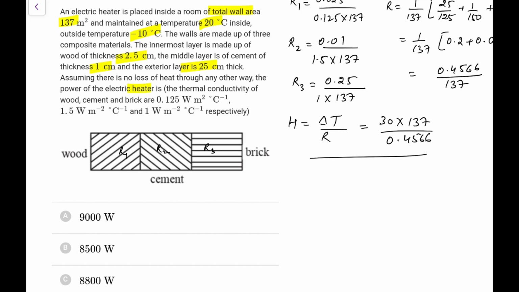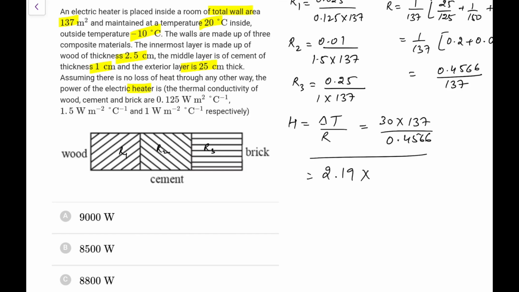0.4566, so this is approximately 2 point something, 1 upon 4.566. Let's say 0.46, take it for simplicity, so it would be 2.19 I suppose.